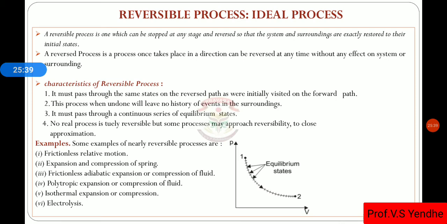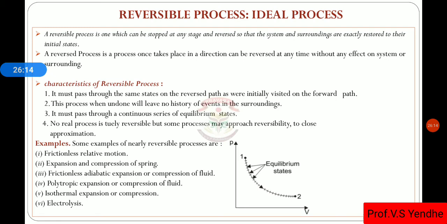Characteristics of a reversible process: it must pass through the same states on the reversed path as it initially visited on the forward path. This process, when undone, will leave no history of events on its surrounding. That means it doesn't affect the system and surrounding. It must pass through a continuous series of equilibrium states. Then, no real process is a truly reversible process.